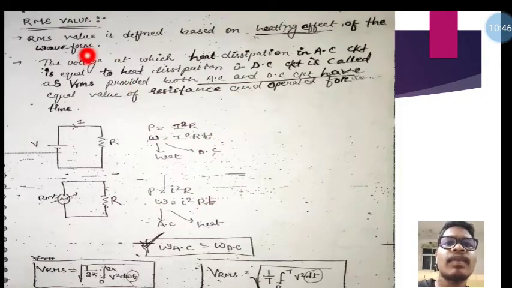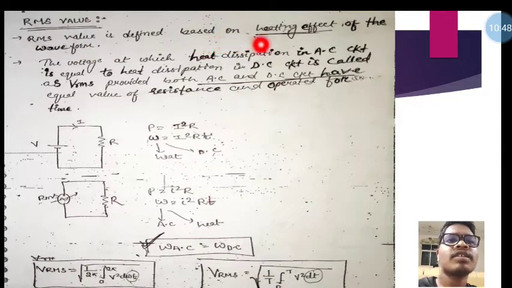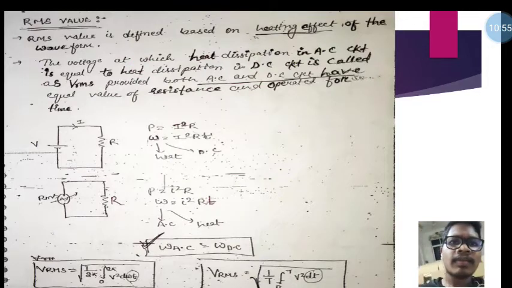Now see the RMS value. The RMS value is defined based on the heating effect of the waveform. So the voltage at which heat dissipation in an AC circuit is equal to heat dissipation in a DC circuit is called the VRMS, or the RMS value of voltage, provided both AC and DC circuits have equal resistance and are operated for the same time.